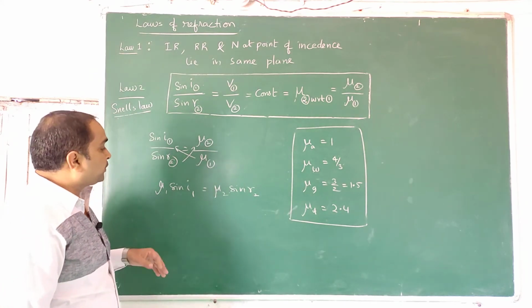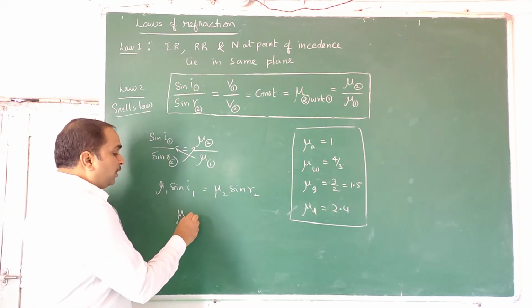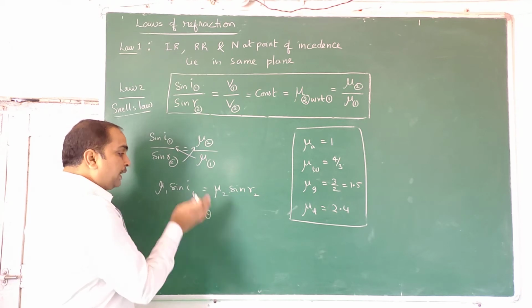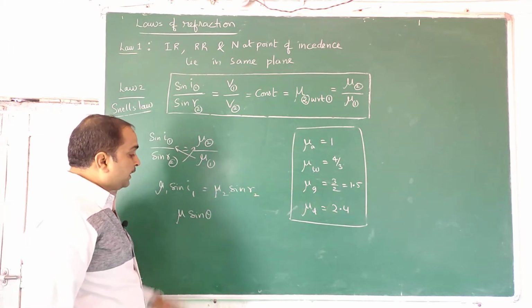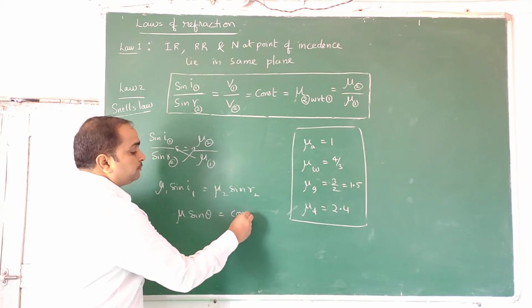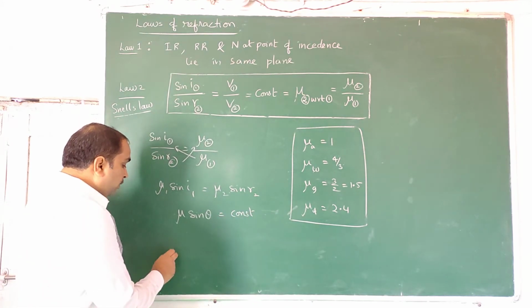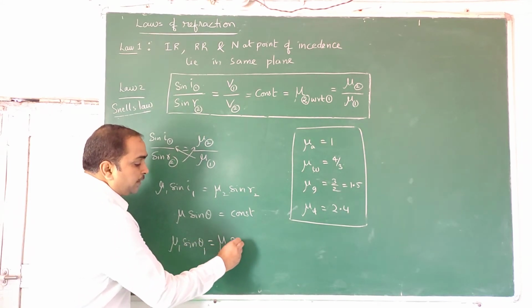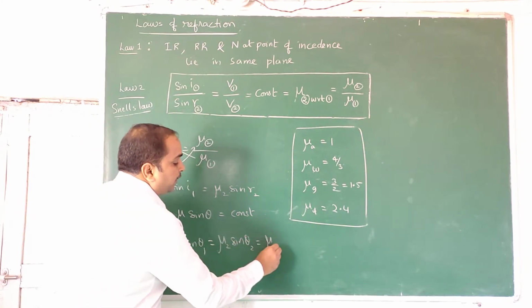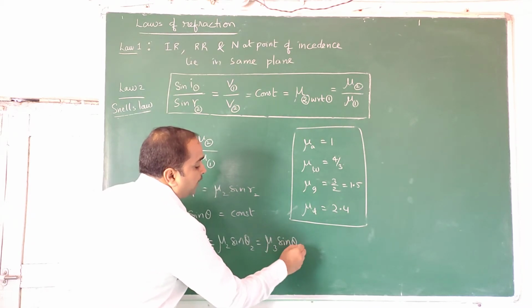You can drop off the subscripts. Mu times sine of the angle in that medium is equal to a constant, or mu1 sin theta1 is equal to mu2 sin theta2 is equal to mu3 sin theta3, and so on, will be constant.